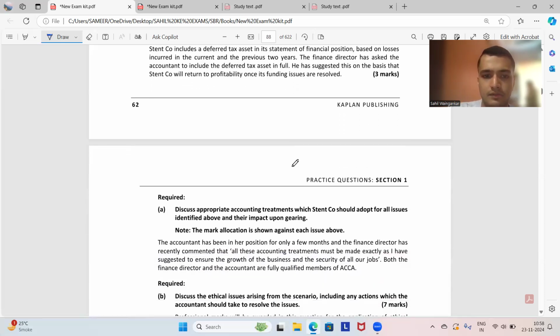However, the finance director has recently commented that all treatments must be as he suggested. Analyzing this comment, we can see that the finance director is trying to intimidate the accountant by clearly threatening the security of the accountant's job. The accountant should not be intimidated and should still rectify the mistakes and discuss the issues with the finance director.